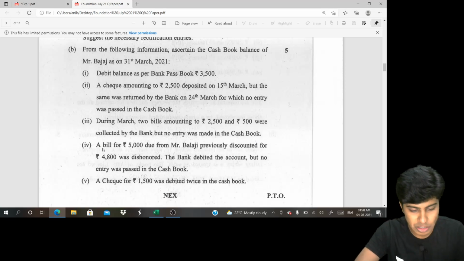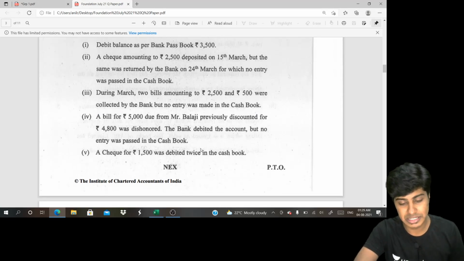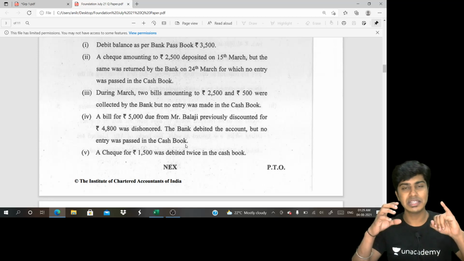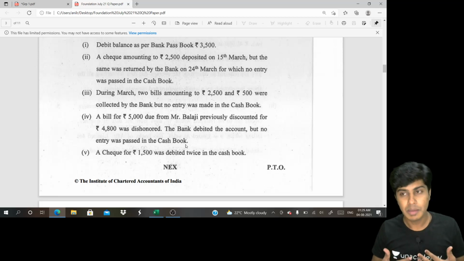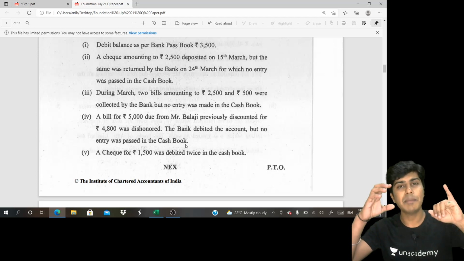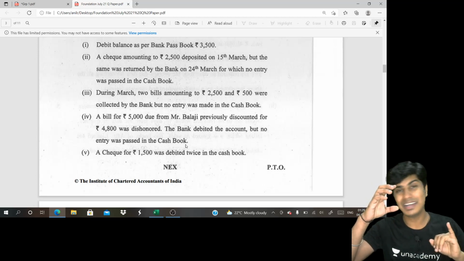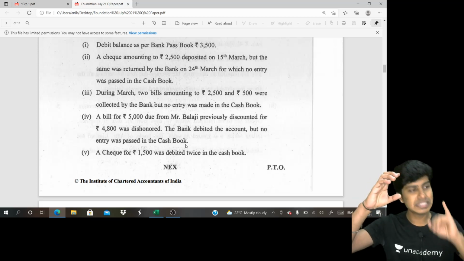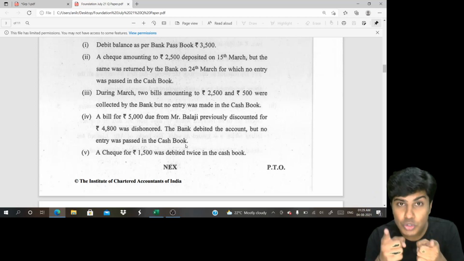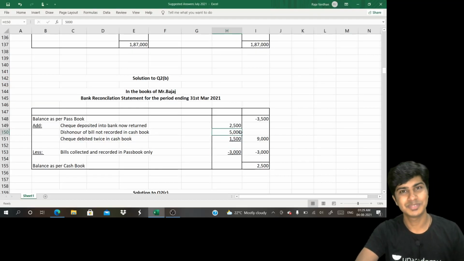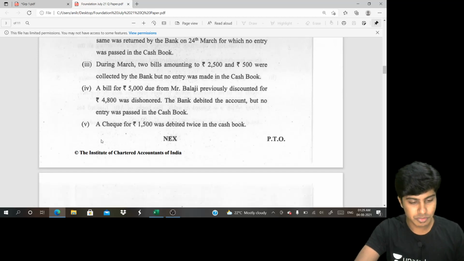Then a bill of rupees 5,000 due from Mr. Balaji, previously discounted for rupees 4,800, was dishonored. The bank debited the account, but no entry was made in the cash book. So previously the bill was discounted by you, but the person whose name was written on the bill dishonored it. So your passbook balance went down because the banker took money away from your bank account. How much? 5,000. But your cash book balance has not decreased. You're making changes in the passbook. I would add not 4,800 but the entire 5,000. So have a look, add the entire 5,000 rupees. Got it?